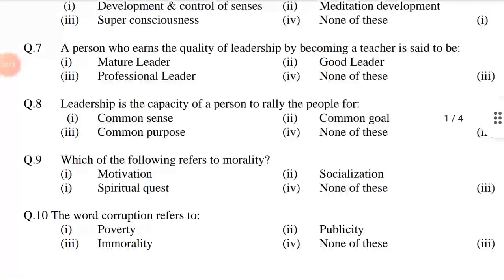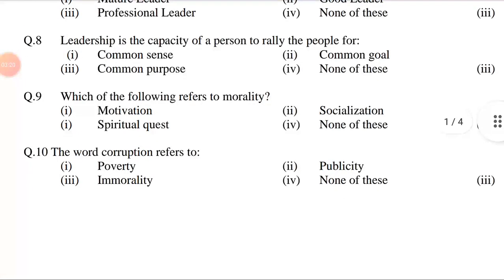Question number 8. Leadership is the capacity of a person to rally the people for option first common sense, second common goal, third common purpose, fourth none of these. Answer is option third, common purpose.